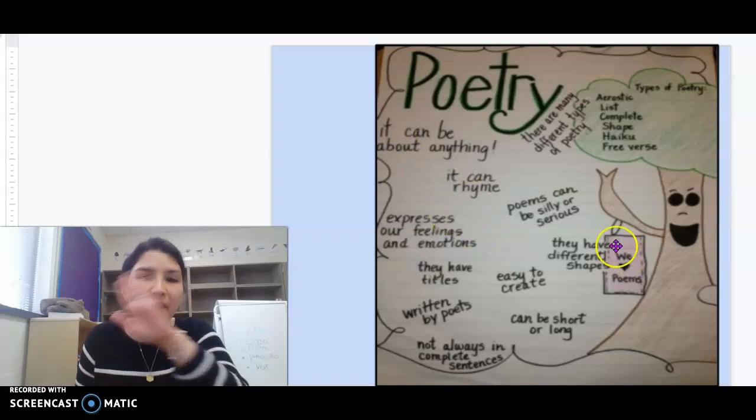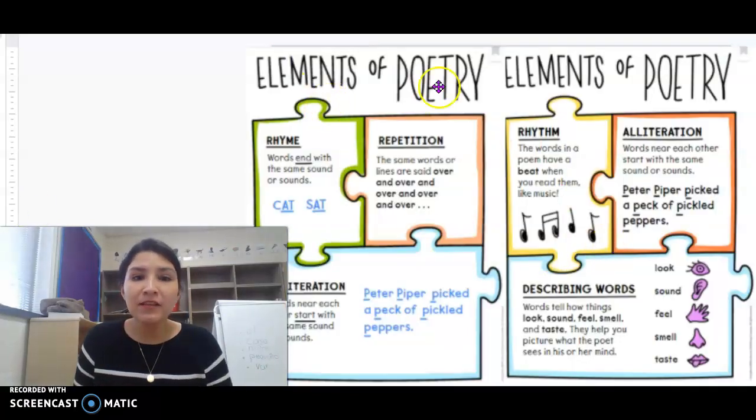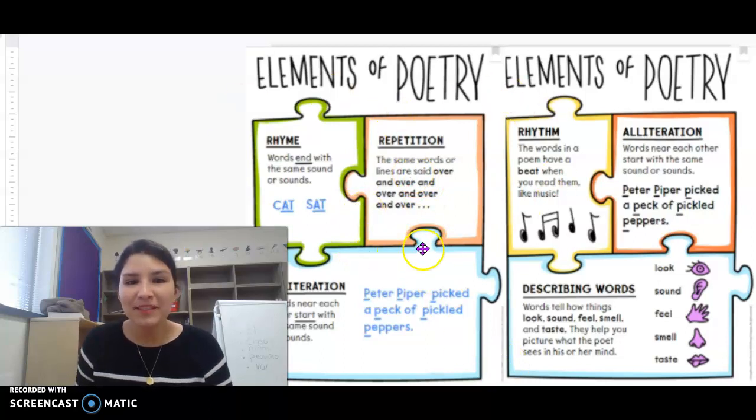Remember, it can be about anything. And I wanted to go over the different elements of poetry. So rhyme, repetition, rhythm, alliteration, and describing words. So we'll go ahead and go over these a little bit more each day this week.